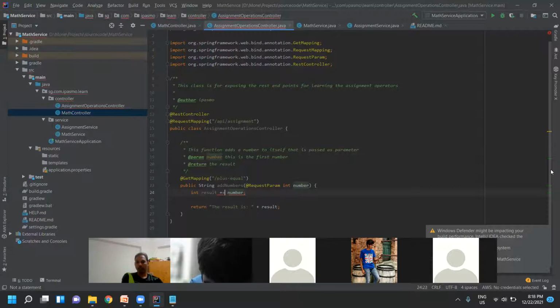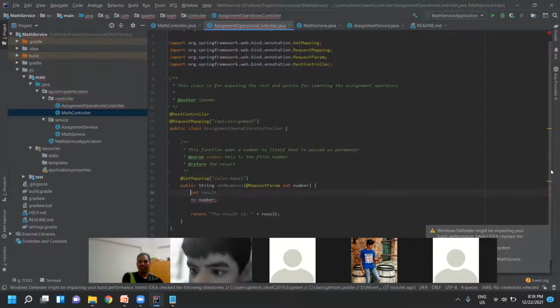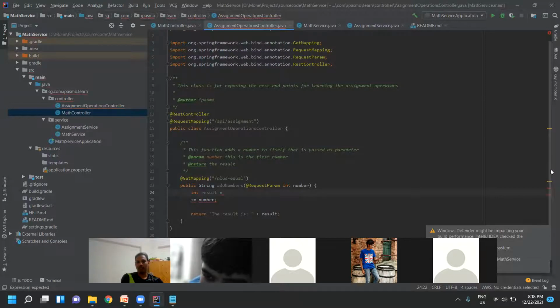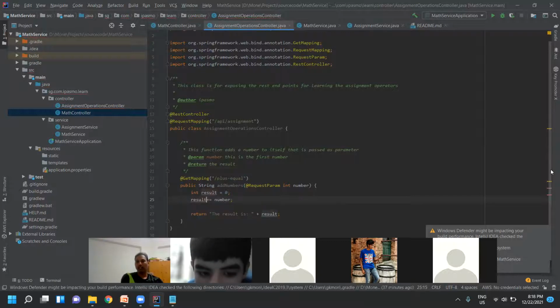So a good programmer, what we have to do is, before the method, int result is equal to 0. Yes, Anita. No, we need to declare this one before the method. We have to initialize the value first. Okay, now I have initialized it to 0, and then I will make it result plus is equal to number.